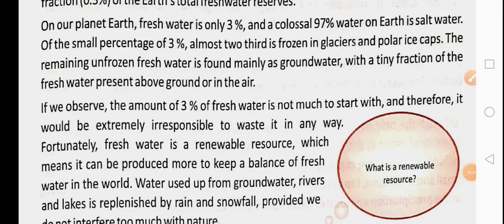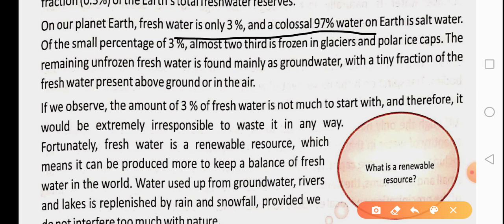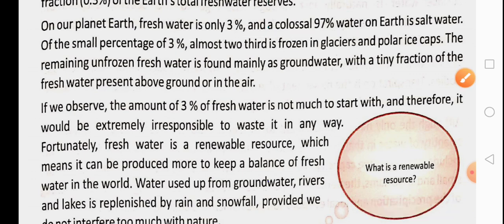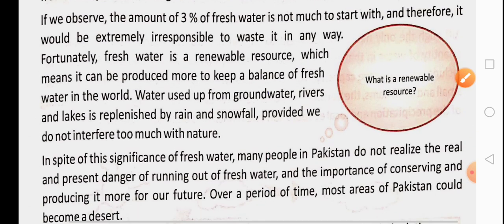On our planet Earth, fresh water is only 3%, and 97% of water on Earth is salt water. We have already discussed it in that flowchart.